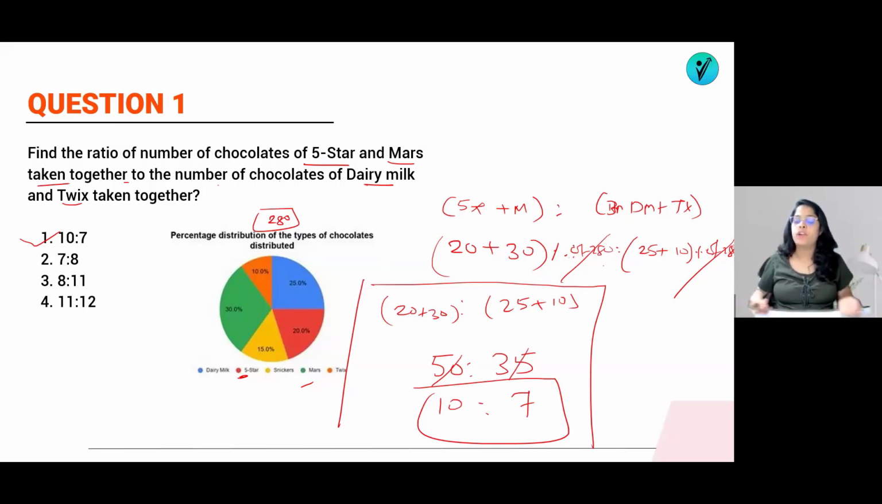If you are able to solve, that's great. Congratulate yourself. If you are not able to solve, then also congratulate yourself because at least you have tried.